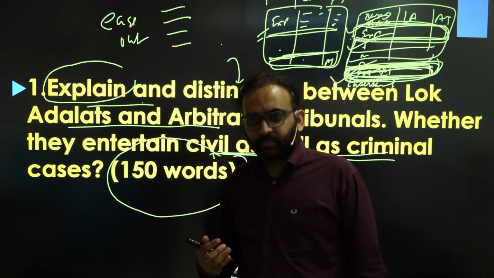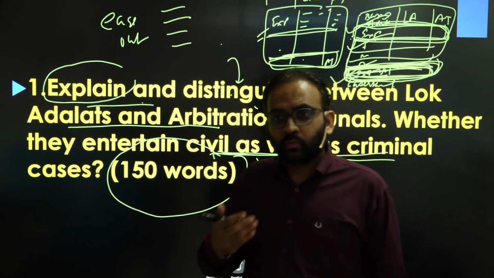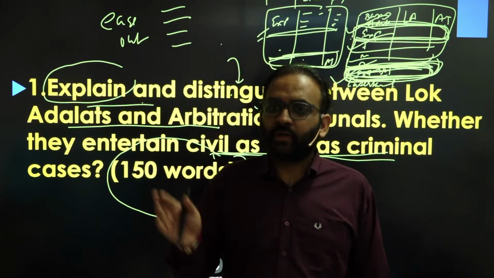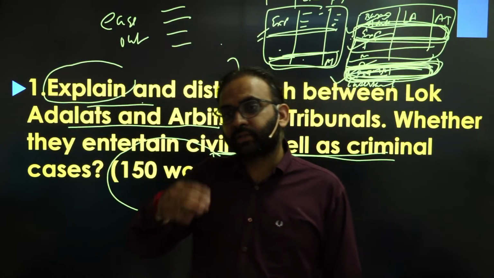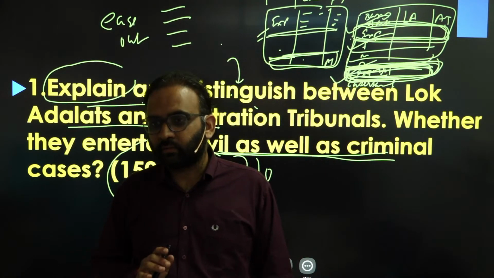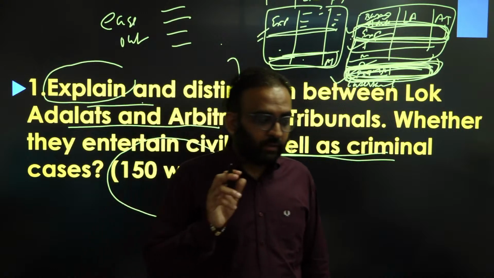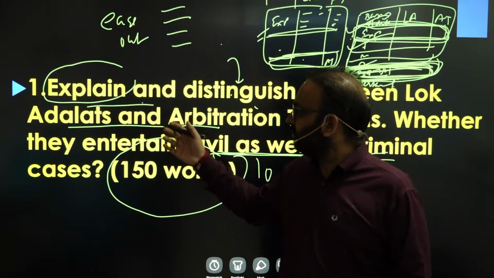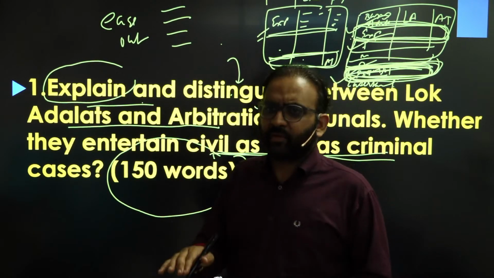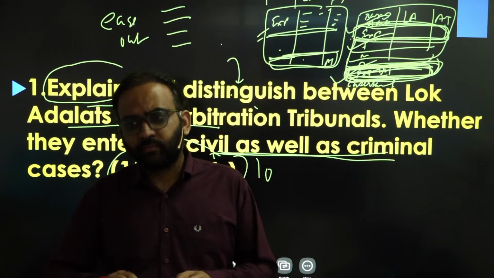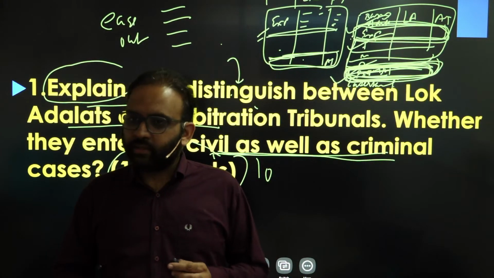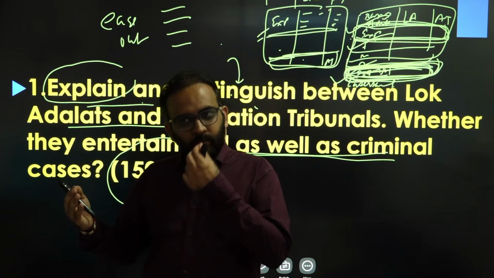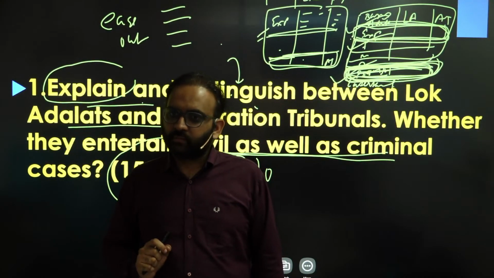So the examiner will get the idea that you are repeating the stuff, you are lacking content, you are writing haphazardly, you are not following a clear structure or maintaining logical flow in your answer. You get the point? So the introduction of this particular answer will be of one line. You can write that Lok Adalats and tribunals are both part of ADR, alternative dispute resolution mechanism, which provides dispute resolution outside the normal court architecture.